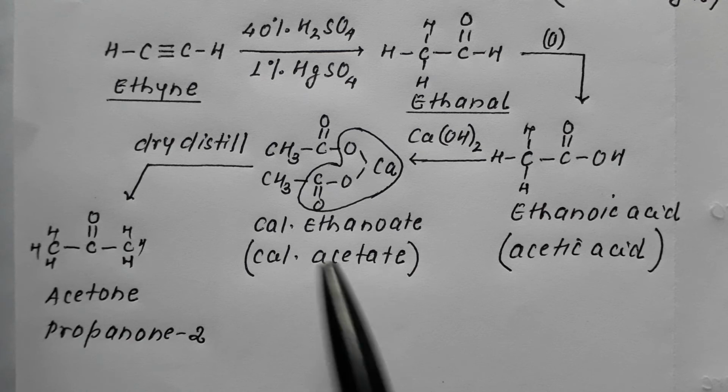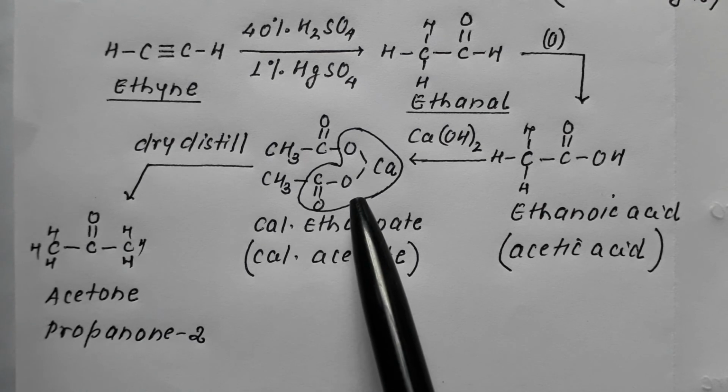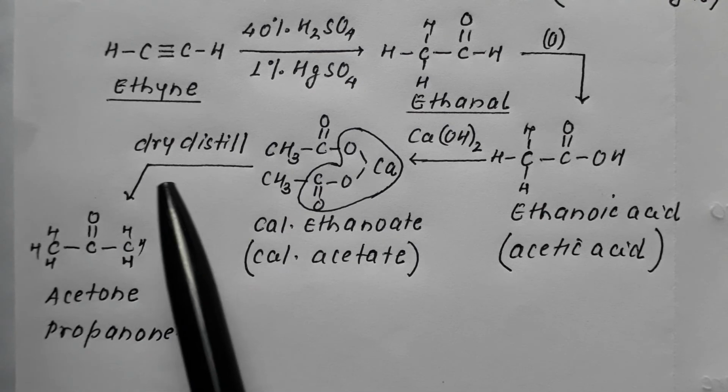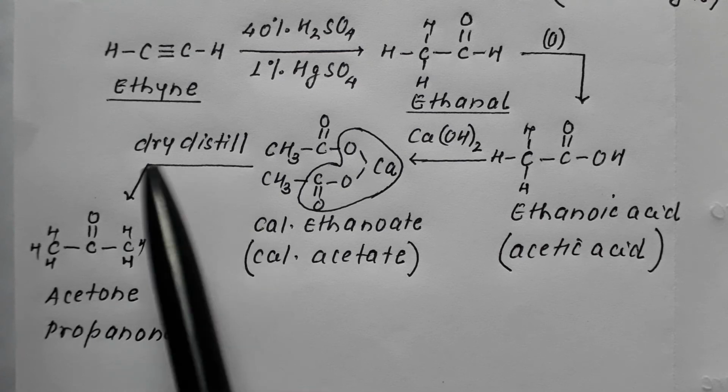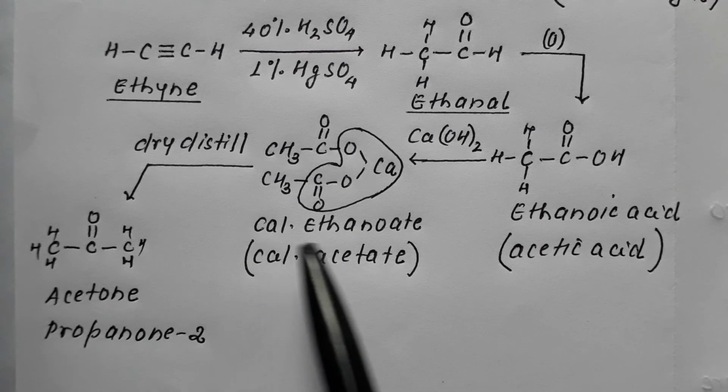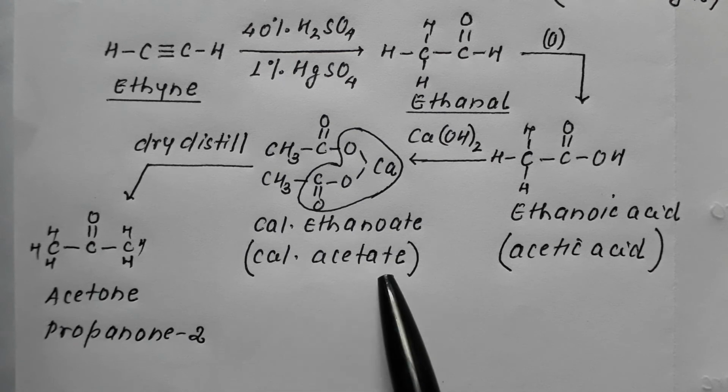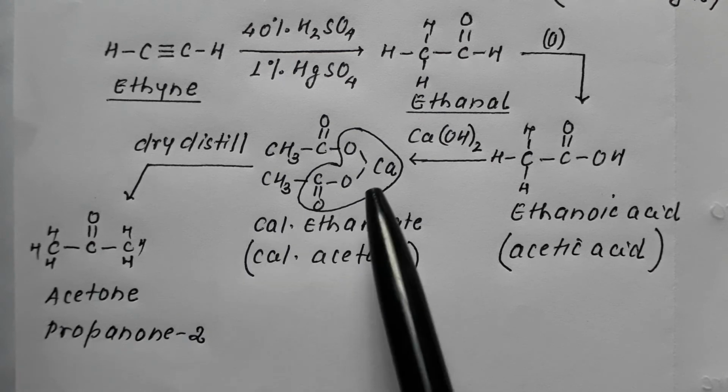And remember, very important, whenever this calcium acetate is strongly heated, technically called dry distillation, what happens?